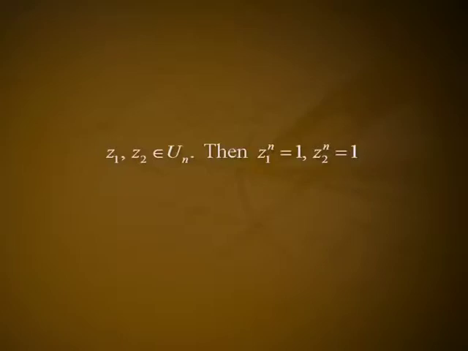Closure property. Let z₁, z₂ belong to Uₙ. Then z₁^n = 1, z₂^n = 1, and hence (z₁z₂)^n = z₁^n z₂^n = 1, showing that z₁z₂ belongs to Uₙ. G1. Associativity holds, since multiplication of complex numbers is associative. G2. 1 is one among the nth roots of unity and hence 1 belongs to Uₙ and it is the identity element.